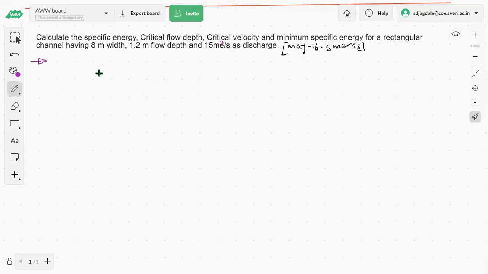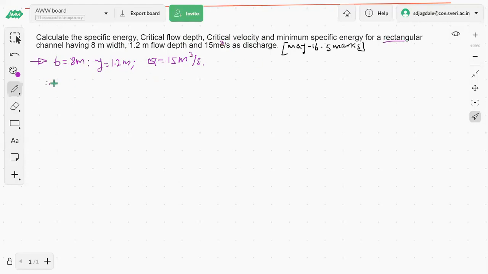Okay, so write down firstly the given data. The base width B is given as 8 meters, flow depth Y as 1.2 meters, and the discharge Q is given as 15 meter cube per second. Okay, those things are given to us. Along with that, the channel section is rectangular, means to calculate the area and all those things, they had given us a section also.